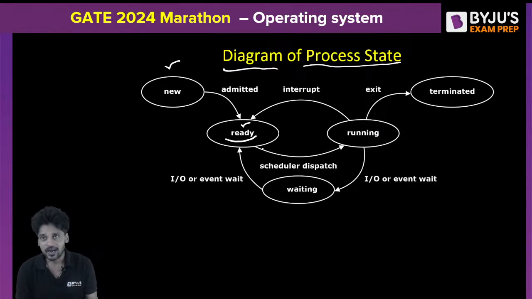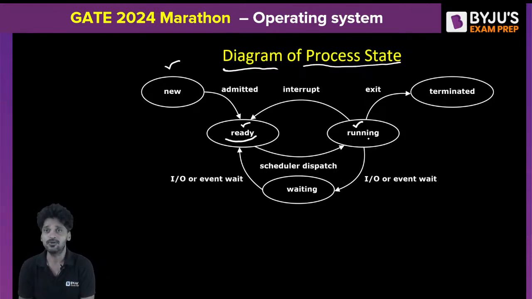The moment a program is provided with the CPU's time, the program goes into the CPU. Then a program is said to be in the running state. What is the running state? When a program is executing in the CPU, that is called a running state of the program or a process. After the running state, when a program executes for some time in the CPU, it may go to perform some IO operation.